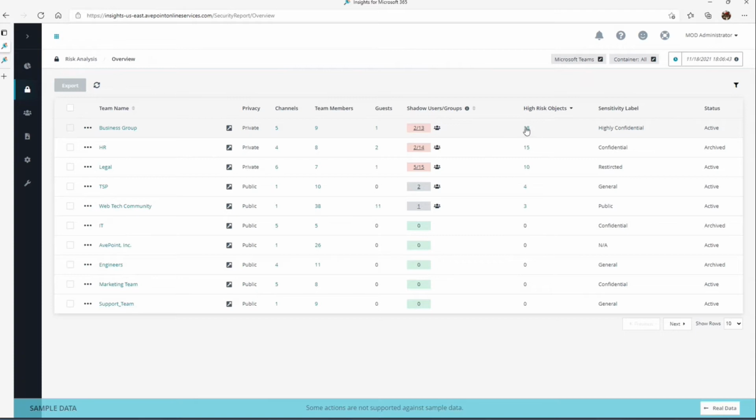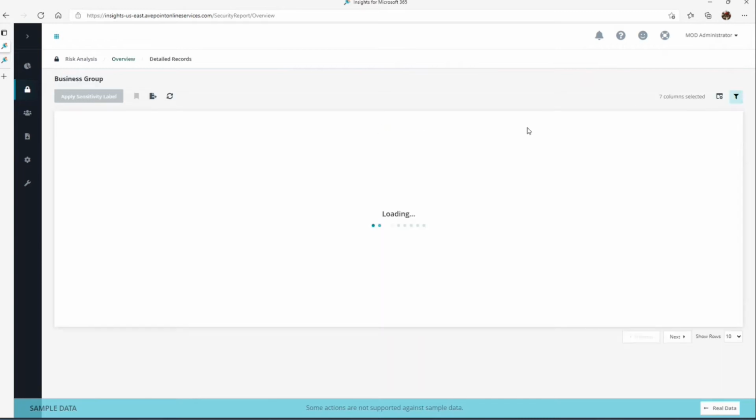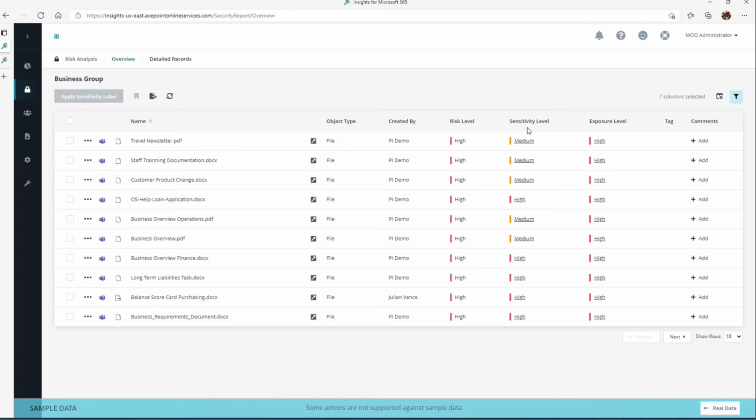So it actually has 18 high risk items. The sensitivity label has been identified and the status of this team is in an archive status. So I have some very good insights into this particular team. Okay, let's take a look at the high risk items. If I click on the number 18, I'm drilling through and getting more detailed information about what is high risk and why.